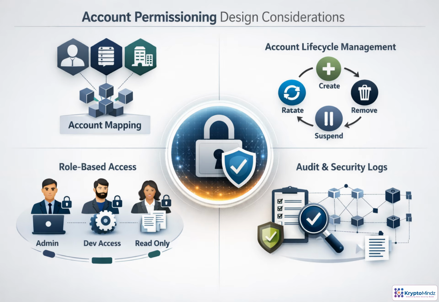Start account permissioning with a simple question. Who or what does this account represent? Tie each blockchain account to a real user, service, or organization. Then define its lifecycle: how it is created, rotated, suspended, and removed. Access should follow business rules, not one-off exceptions. Finally, every permission change and transaction authority decision needs an audit trail. That gives teams control without turning account management into a fragile, hard-coded security risk.